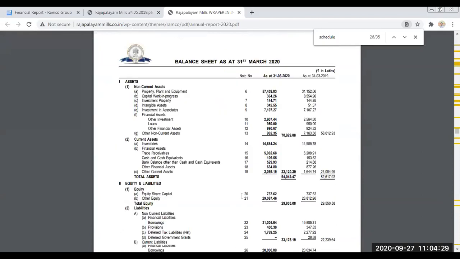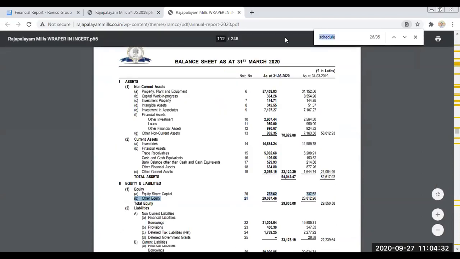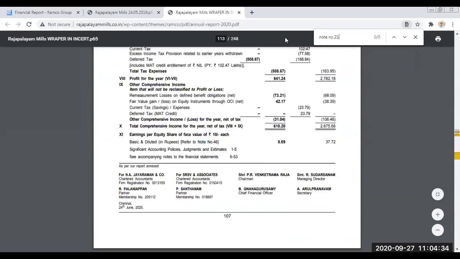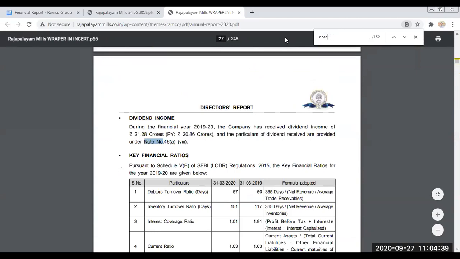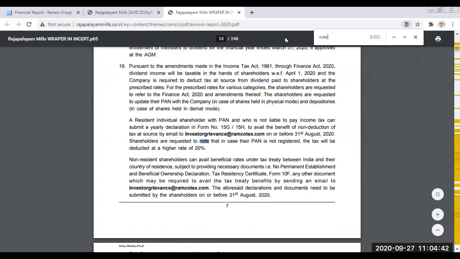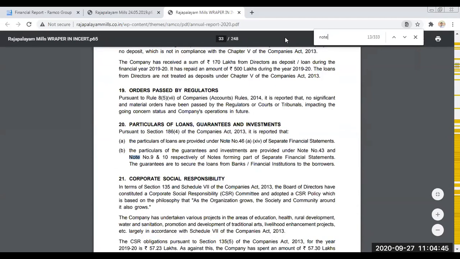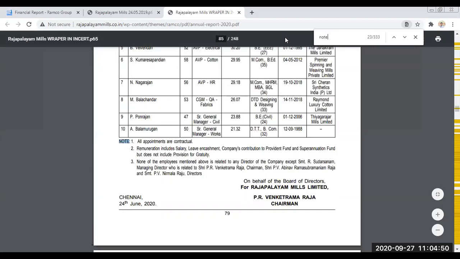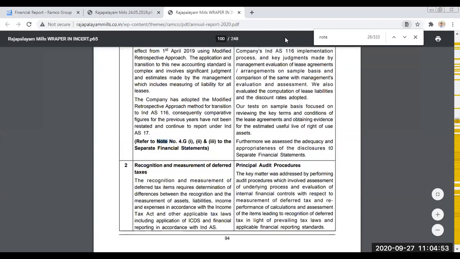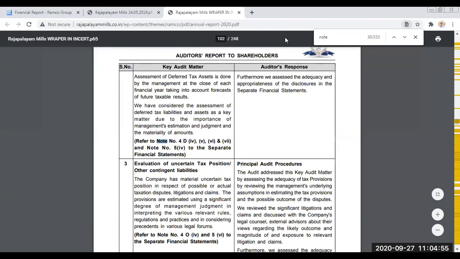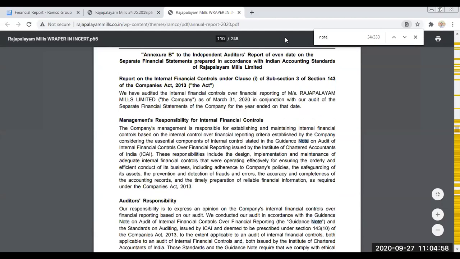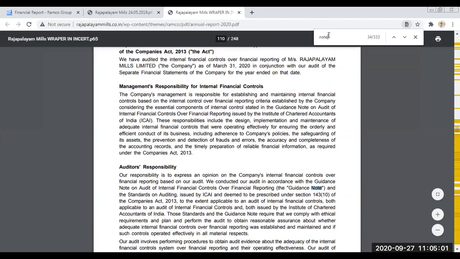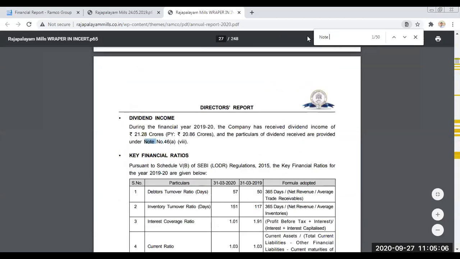Schedule number 21, no? Yeah. Note number 21. You have to search like this, note number 21, where it is. If you go there, definitely there will be note number 21.